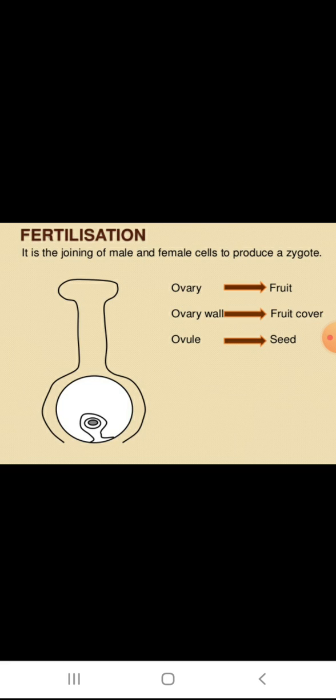That means the fruit is the ripened ovary. The ovules inside the ovary become seeds. The seed contains an embryo, which is the future baby plant.